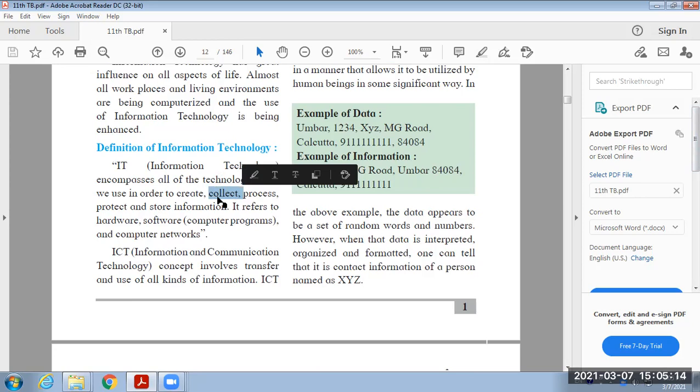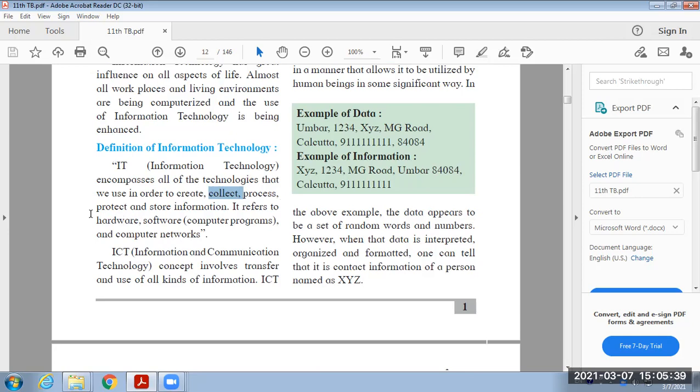Here we can provide the different input statements, or we can ask the user to input some specific numbers, and after that the computer system will process that data. That is known as the processing, and after processing that data it will provide us output.